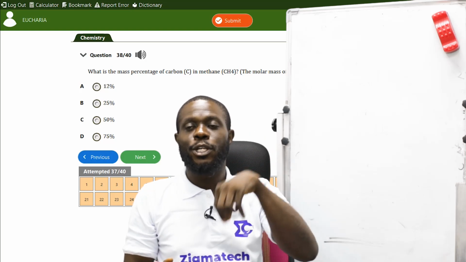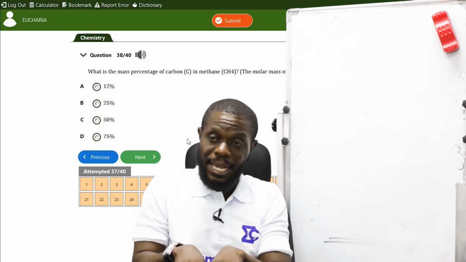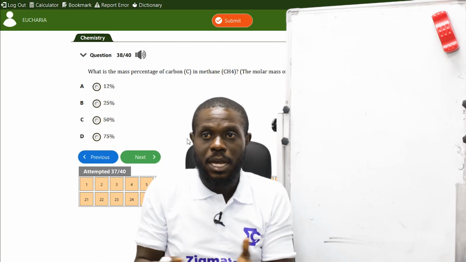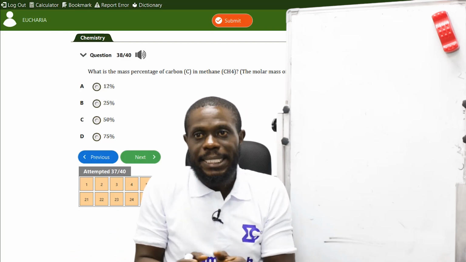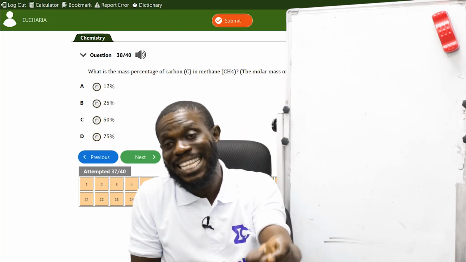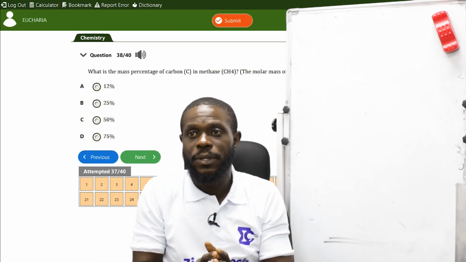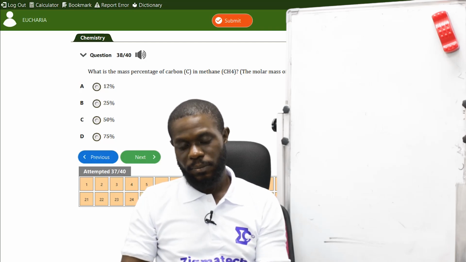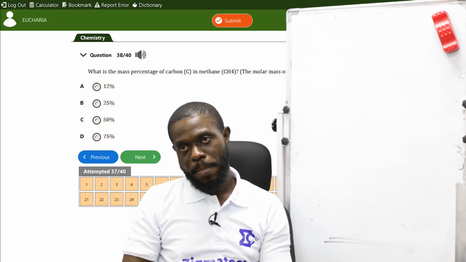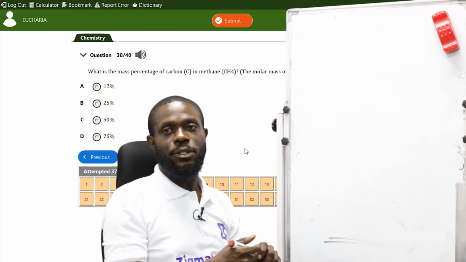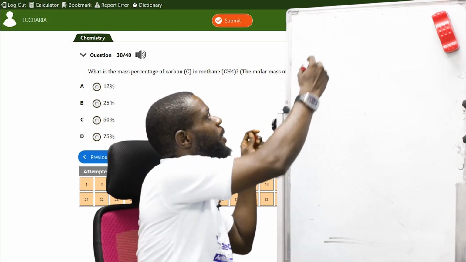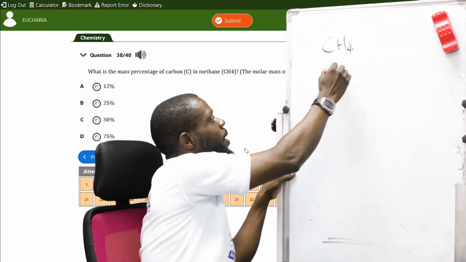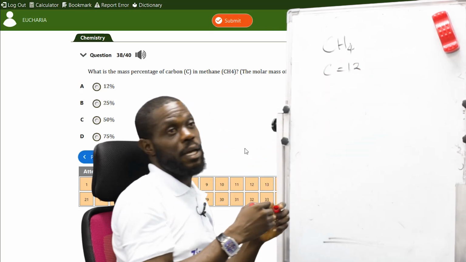Now, if they give you a particular element to find the percentage mass, you calculate the molar masses and sum them first, then you use that element's molar mass and divide by the sum. Then you times it by 100, you get your answer. What do I mean? What is the mass percentage of carbon in methane? Methane is CH4. Okay? They say carbon is what? 12. They gave you carbon as 12.